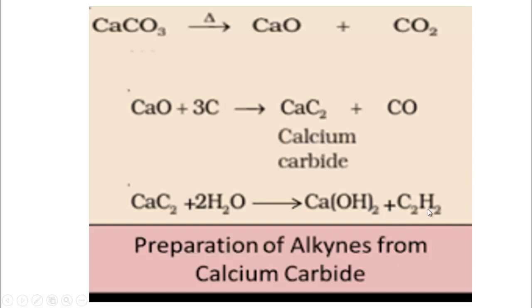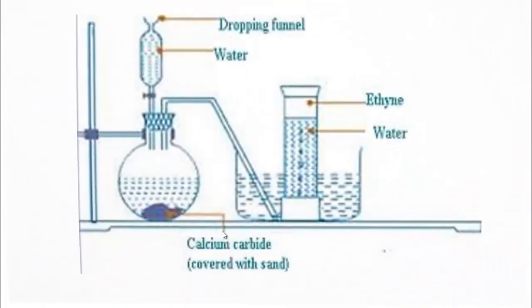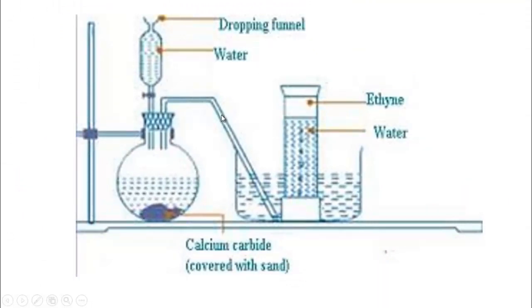This gas is actually responsible for the ripening of raw fruits. So this way ethyne gas can be prepared from calcium carbide. Now follow here, this is the experimental figure. This is the round bottom flask.